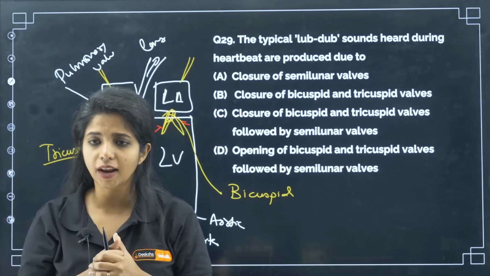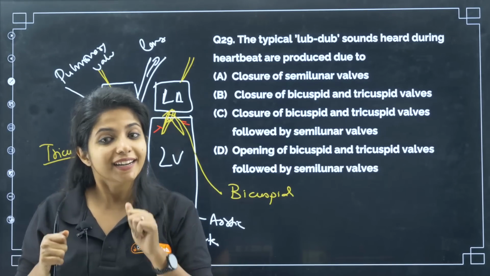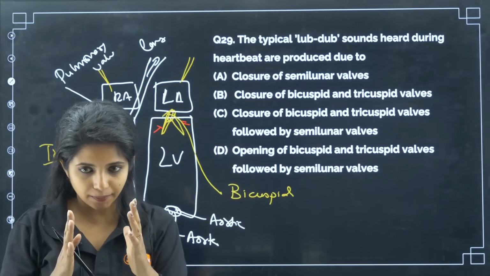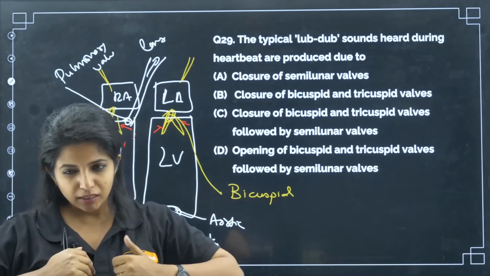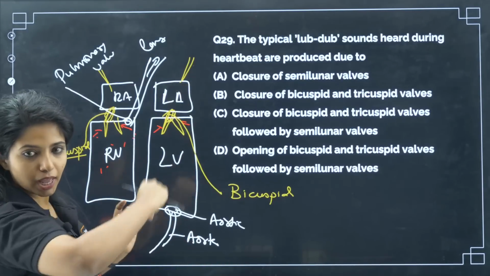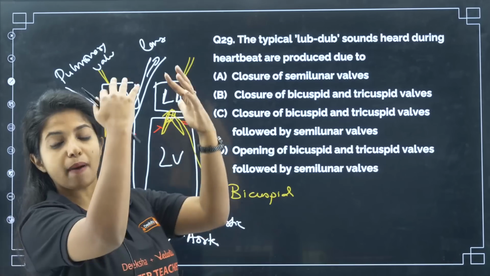Now, what about the dub sound? Dub sound is basically when the blood goes off. Suppose the ventricles contracted. Imagine the blood is going off. It is not in this direction usually, it's in the upward direction. So what happens is that there can be a backflow of blood.